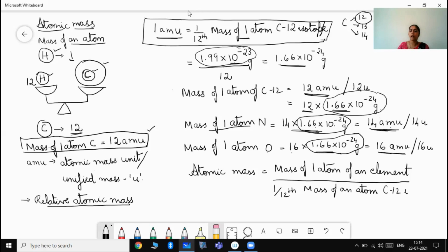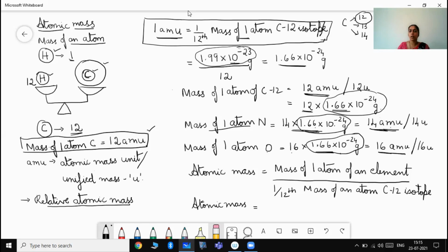Carbon 12 isotope. So if you have to find out the atomic mass of hydrogen, very, very important concept. If you understand this, then you will be able to understand the rest of the topics very easily.